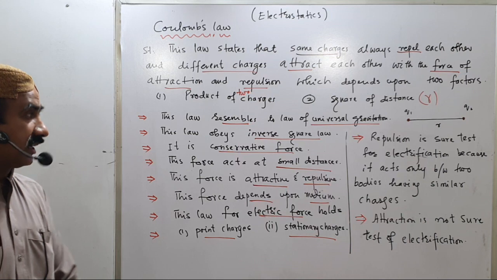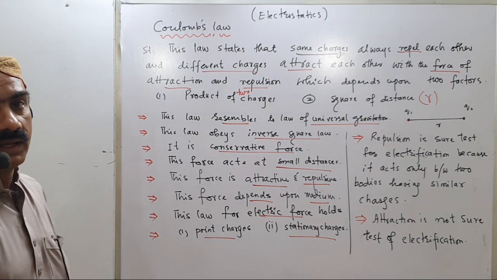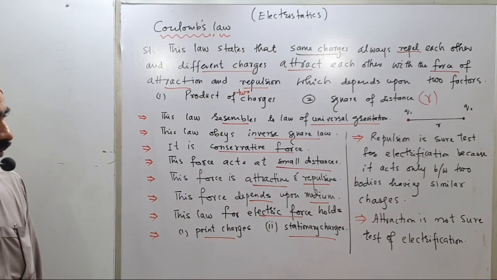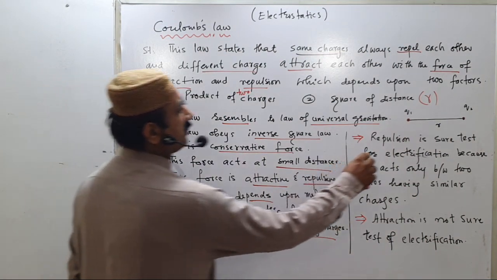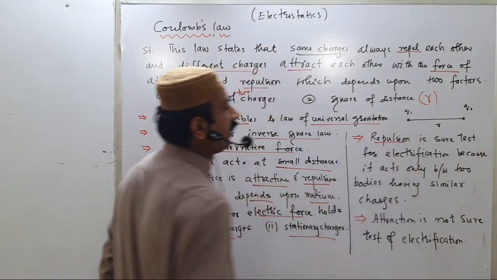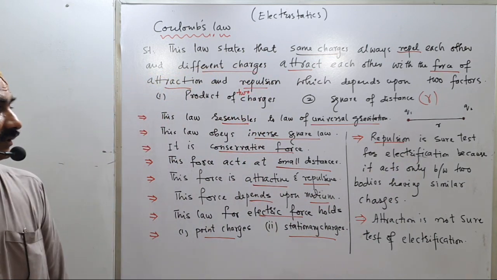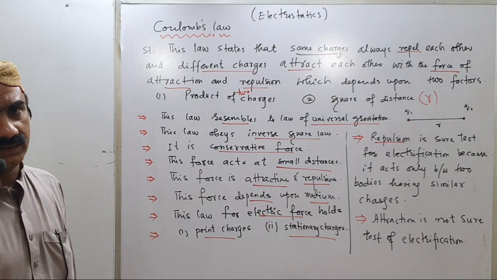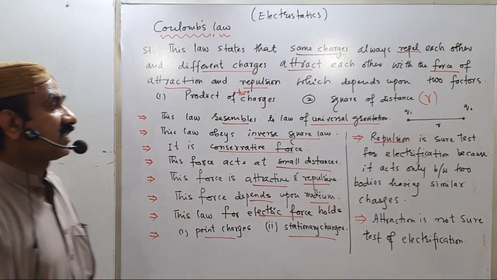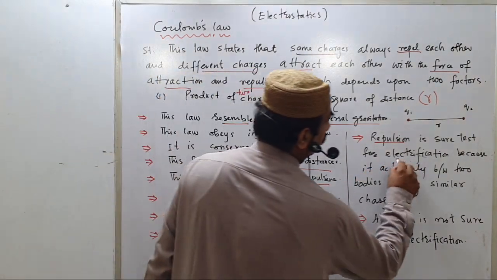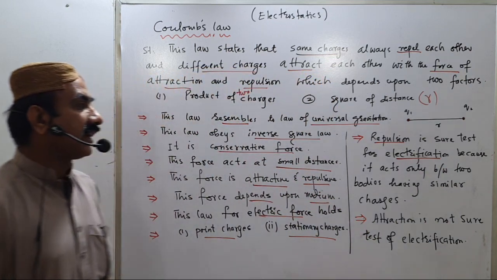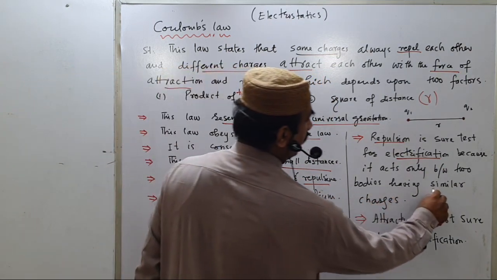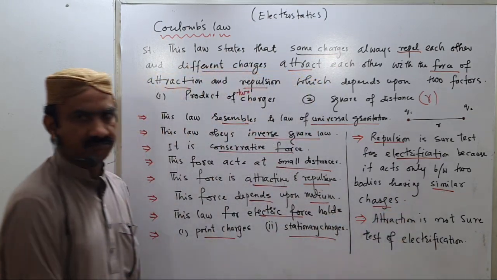Another question comes: this force is repulsive and attractive. The question, which also comes in different tests, is that repulsion is a sure test for electrification. Why is it a sure test? Because it acts only between two bodies having similar charges.